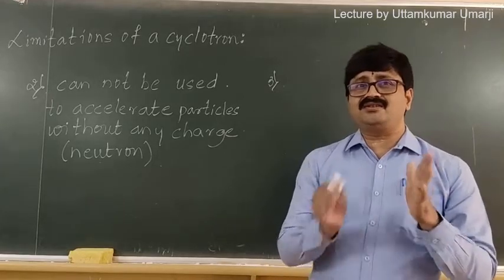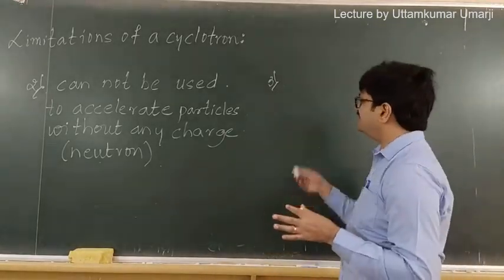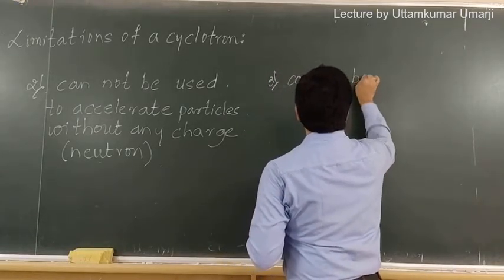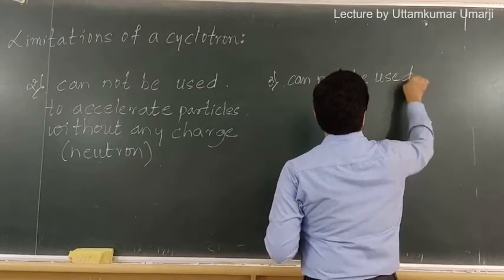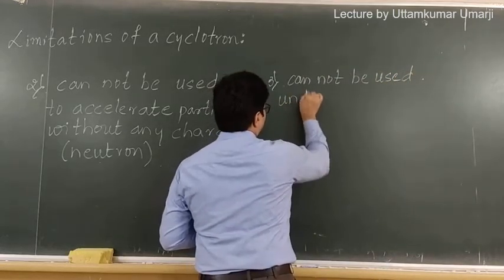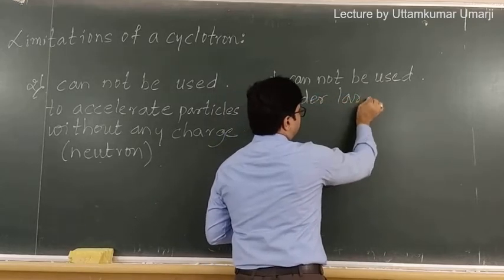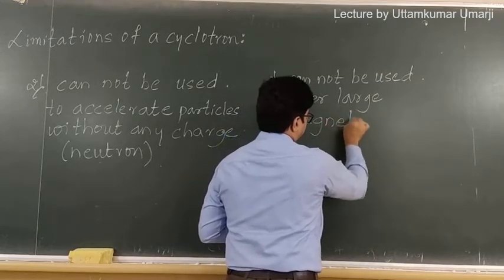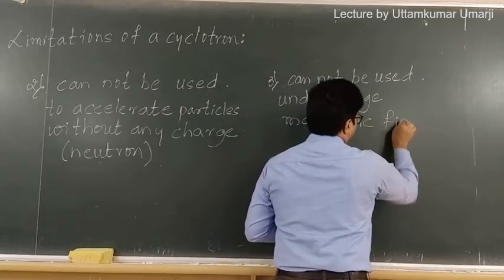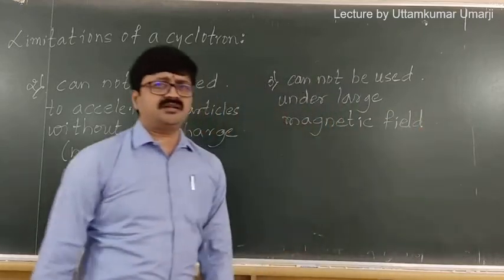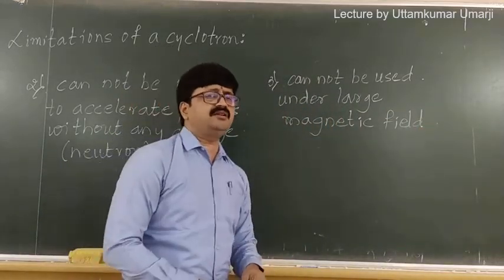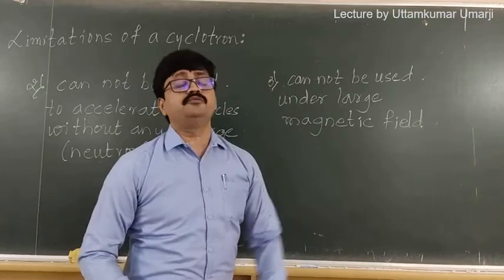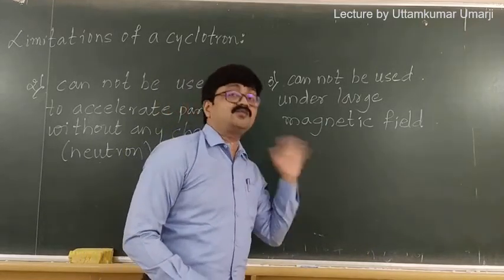It cannot cross a certain limit, and hence I can say that it cannot be used under a large magnetic field. This large magnetic field will essentially produce larger kinetic energy, and this larger kinetic energy we cannot obtain in the case of a cyclotron.